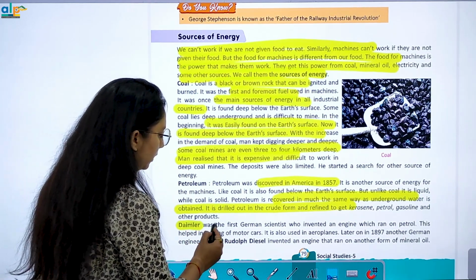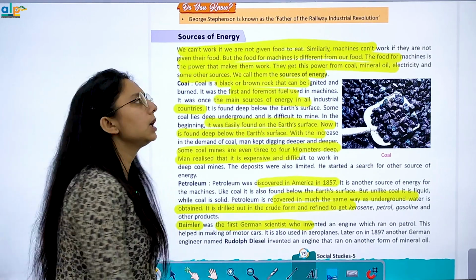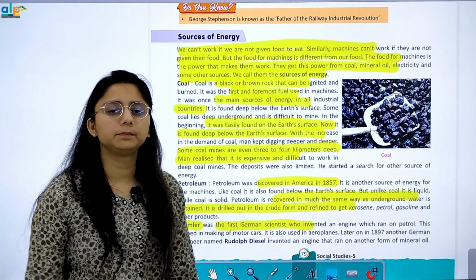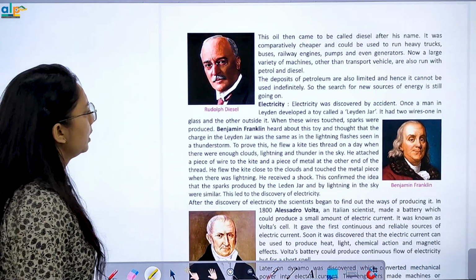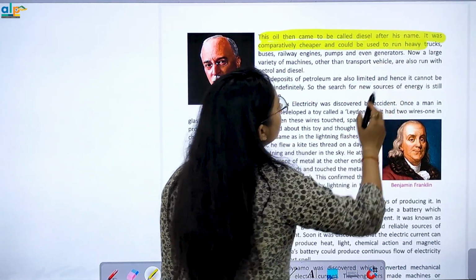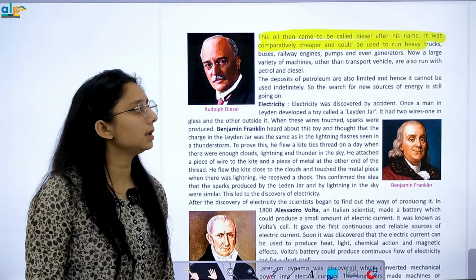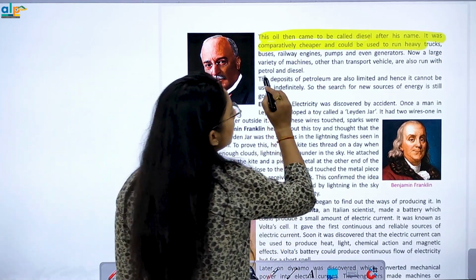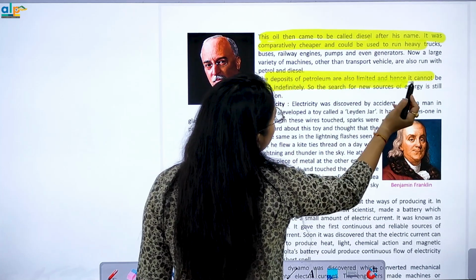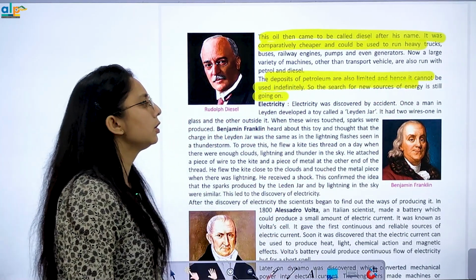आपका डेमलर फर्स्ट जर्मन साइंटिस्ट था जिसने इंजन डिस्कवर करा था जो किस पे रन करता है, पेट्रोल, राइट? Now this oil came to be called diesel after the name, cheaper and could be used to run heavy trucks. बड़े बसेस ट्रक्स को रन करने के लिए हम डीजल का यूज करते हैं, राइट? So the deposits of petroleum are also limited and hence cannot be used indefinitely,